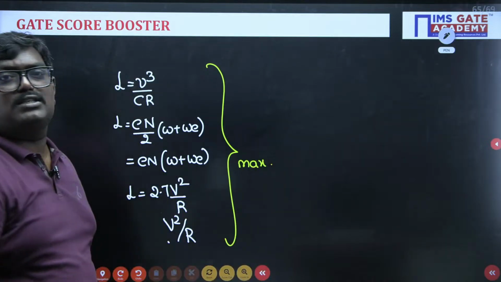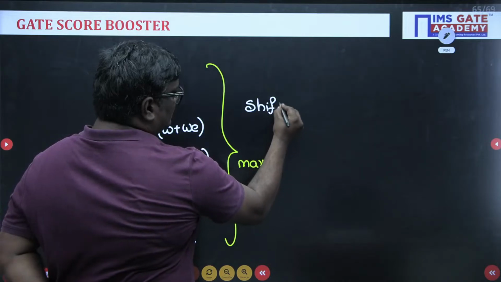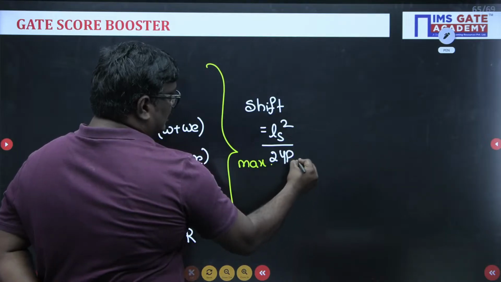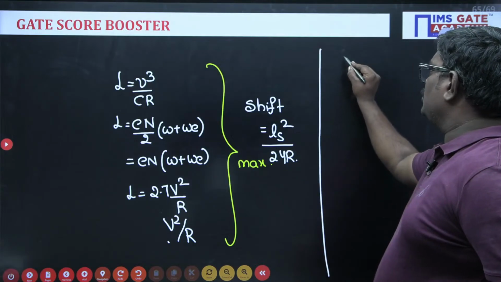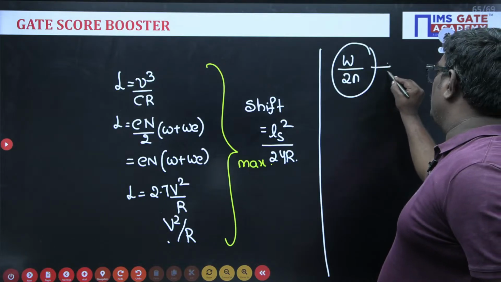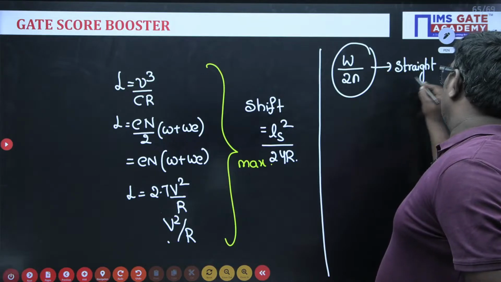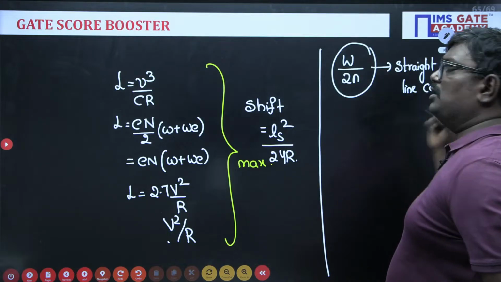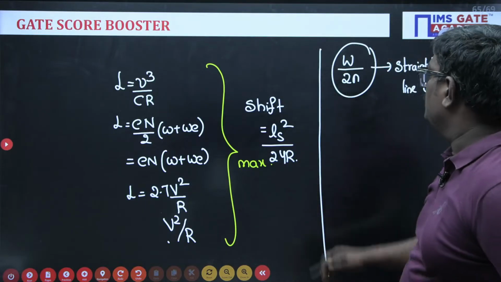And remember, if they ask you what is the shift of the transition curve, the shift of transition curve is LS square upon 24R. Okay, and see students, if they ask you straight line camber, this is also straight line camber is Wn by 2n, the generalized equation. Camber is nothing but slope, sir. Okay, every time in super elevation also you have to check for minimum super elevation, that is camber value.